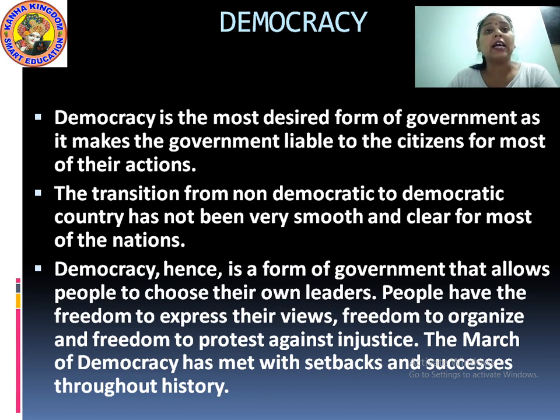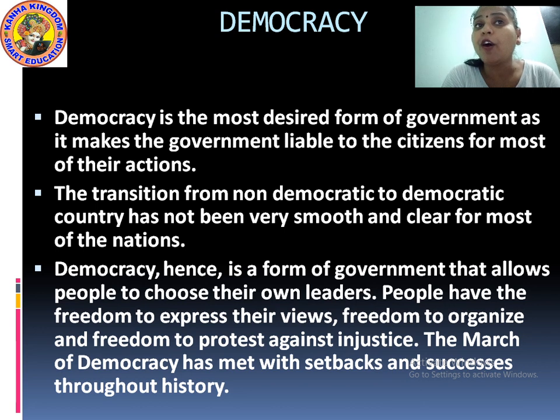Next is, the transition from non-democratic to democratic country has not been very smooth and clear for most of the nations. Yes, students, it has been said that the most important problem in this world was that there were several countries which were non-democratic, and when they were becoming democratic, they were totally unfamiliar with the rules and the formation of a democratic country.